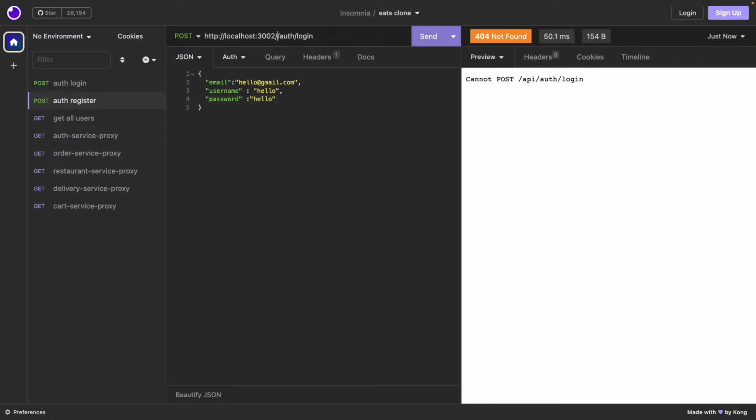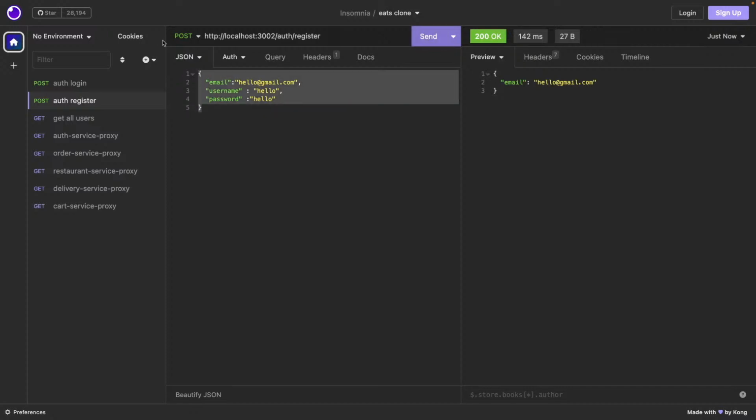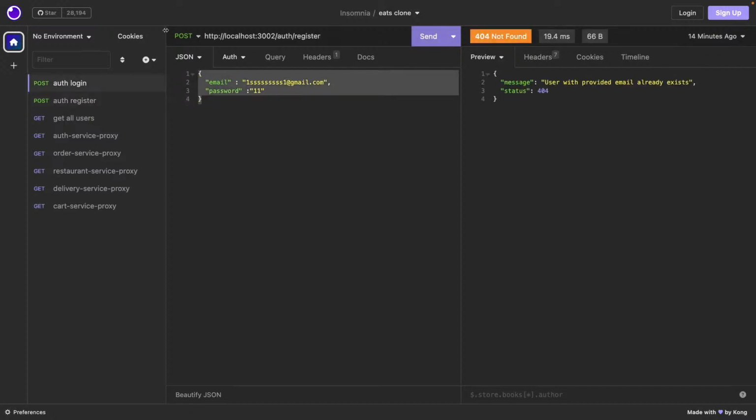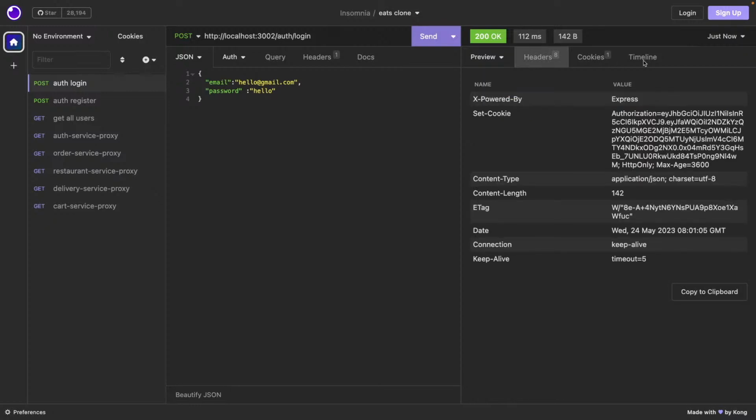So this is auth register. This is the method we have. So we got registered, and then I'm just doing a simple login, email and the password. So this is auth login, and I'm getting the token. We need to remove this password which we are getting, and here inside the cookies, I'm getting authorization and the long string, that is an authorization token.